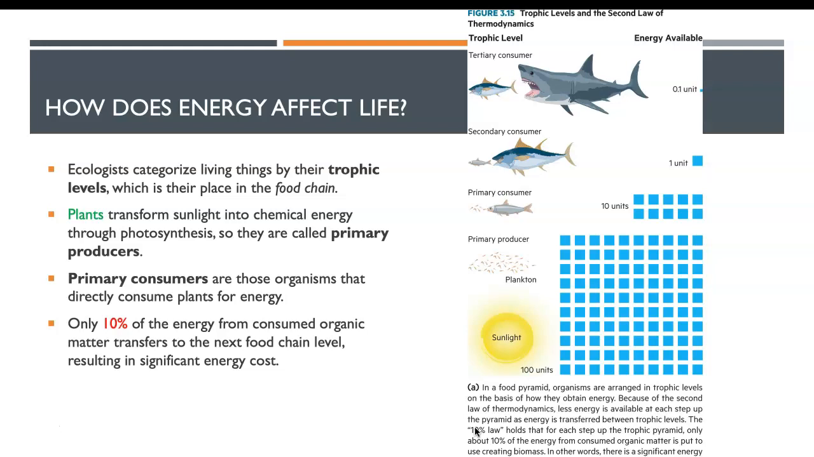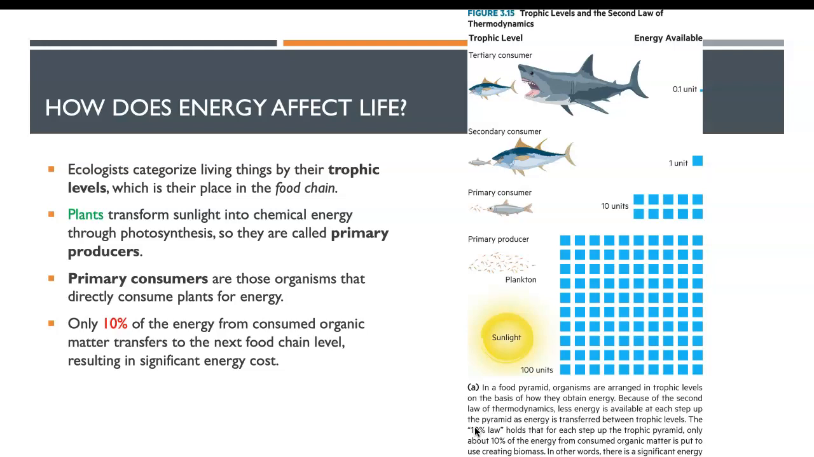Plants transform sunlight into chemical energy through photosynthesis. Some bacteria can do that too. They can convert either sunlight or thermal energy or chemical energy into an ordered, higher quality energy. They are called producers.